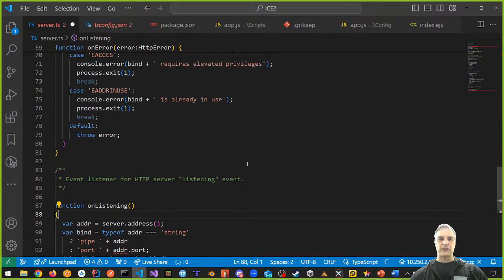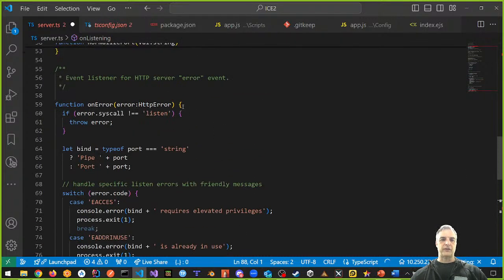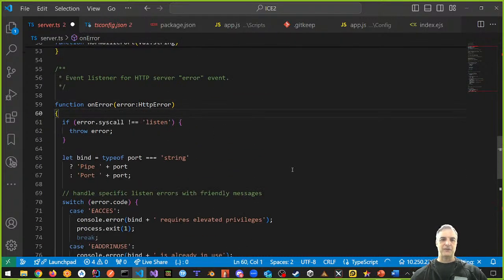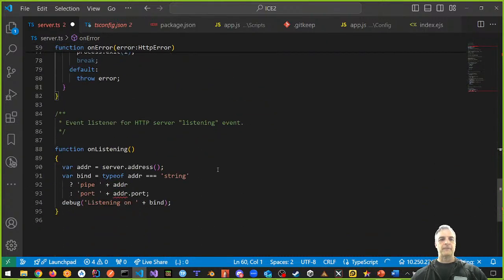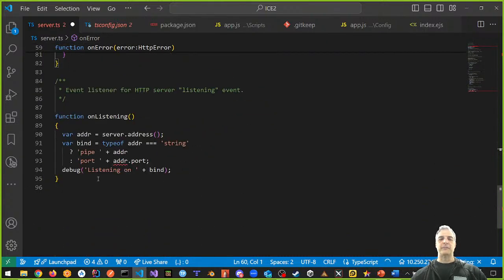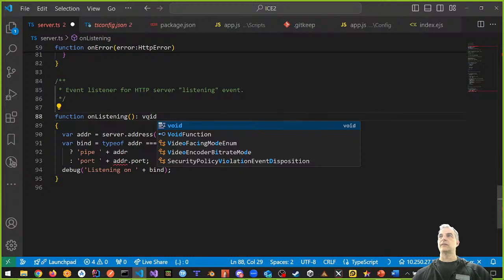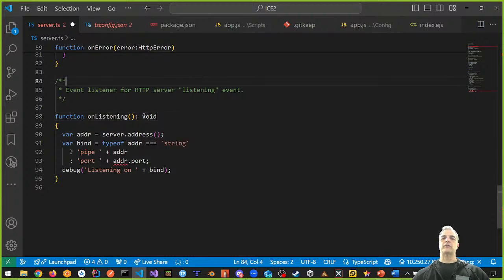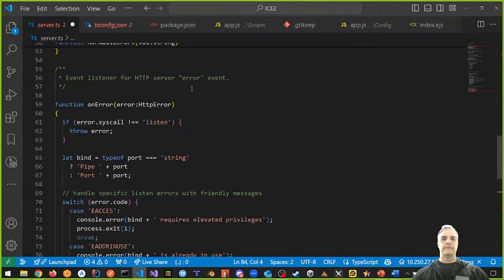Let's also change our curly brace structure, because I don't like the curly braces that we're making right now. They're pretty ugly, right? And this is a problem. It says that on listening returns void. You can actually tell it explicitly to return void by doing this. That's an explicit return. It returns void, right? Function on error, it returns void too, right? You can say that like this, colon, void.